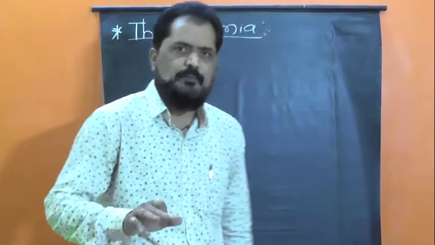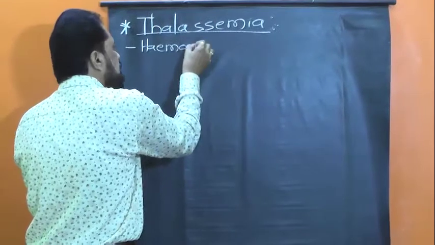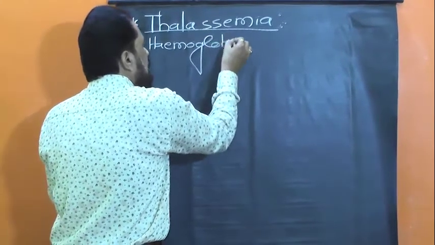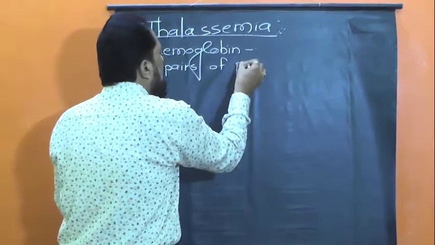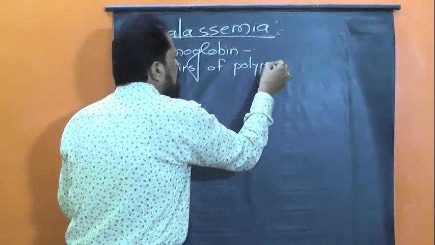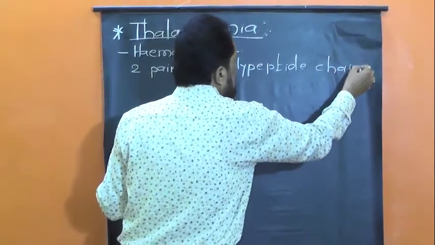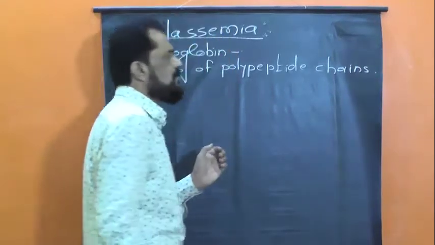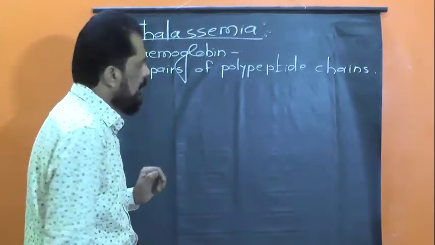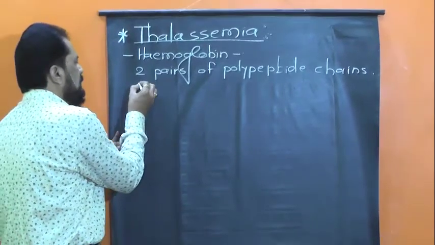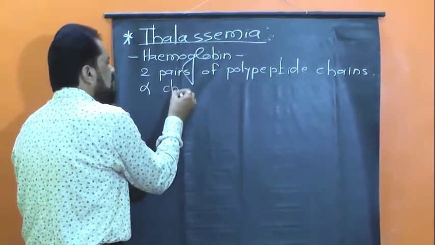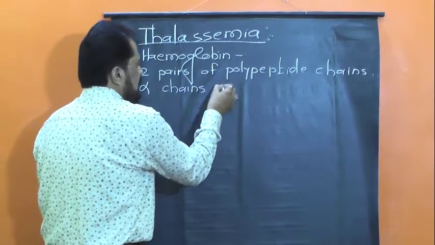Now the hemoglobin consists of two pairs of polypeptide chains. Polypeptide chains are chains of amino acids, and the two pairs of polypeptide chains are named alpha chains and beta chains.